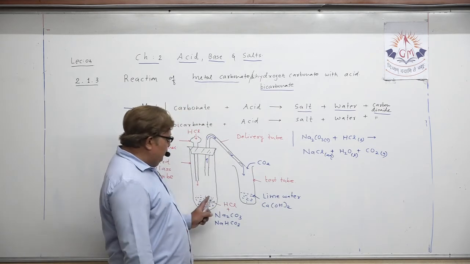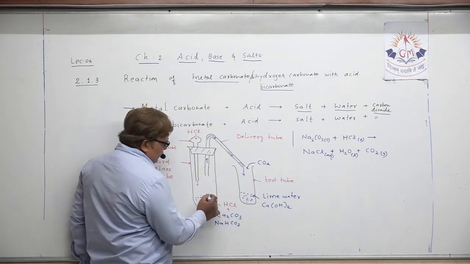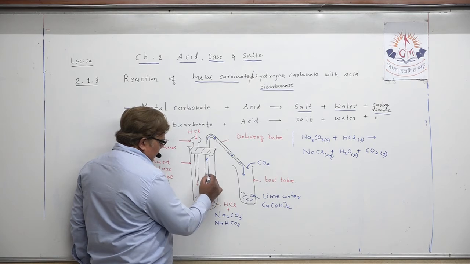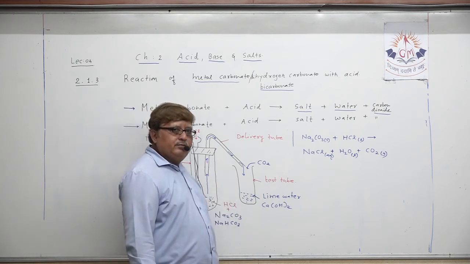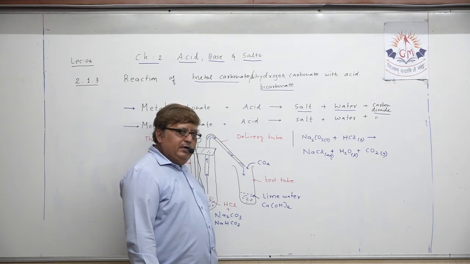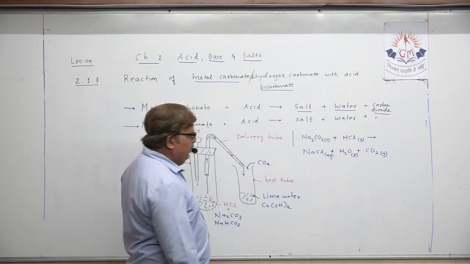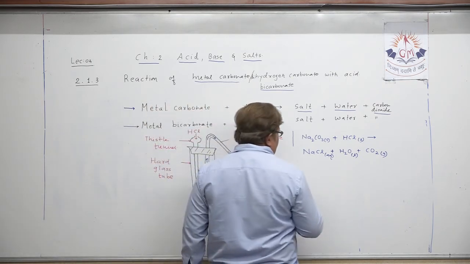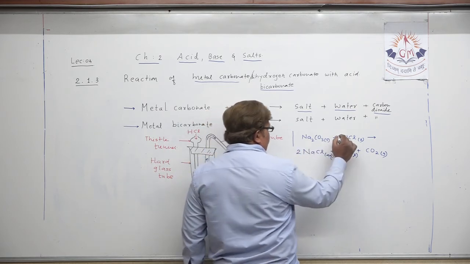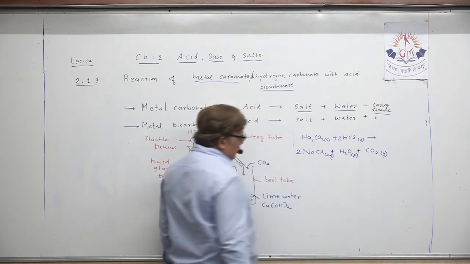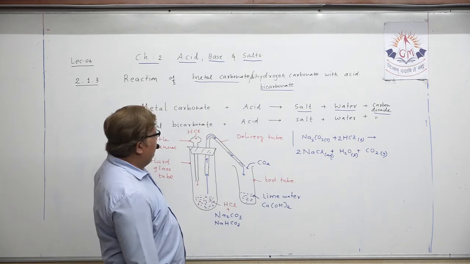This carbon dioxide will escape from here, travel in the delivery tube and come here. How can we detect the presence of carbon dioxide? Do we require to balance it here? Na2, so should I write 2 and 2 here? The chemical equation is already balanced.